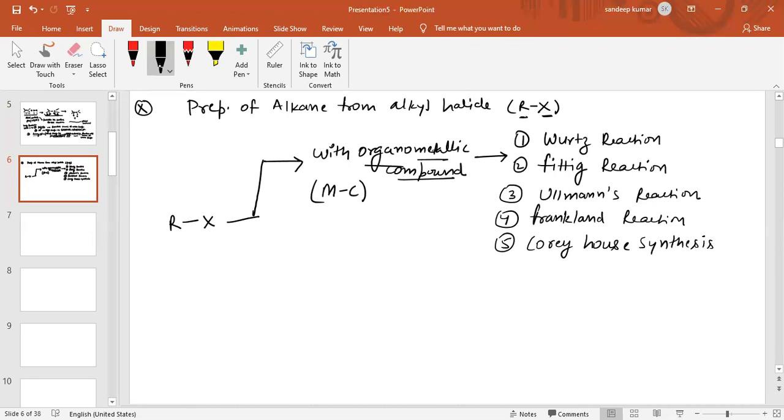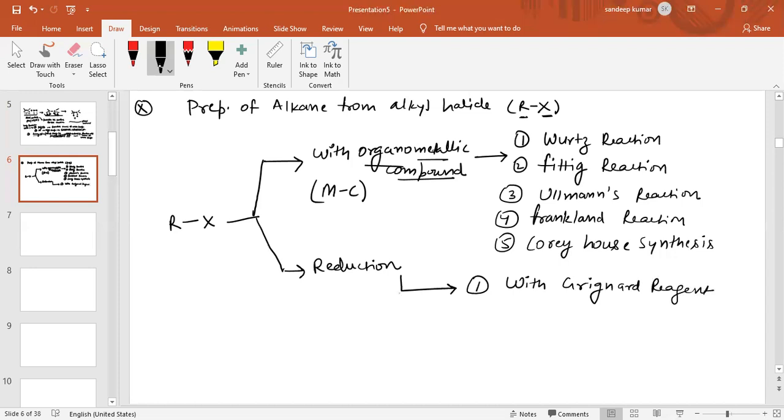And the next reaction, when we react alkyl halide, is basically the reduction of alkyl halide. How can we reduce alkyl halide? First, by reaction with Grignard reagent, and the reduction with metals and acid. So these are the preparations of alkanes.